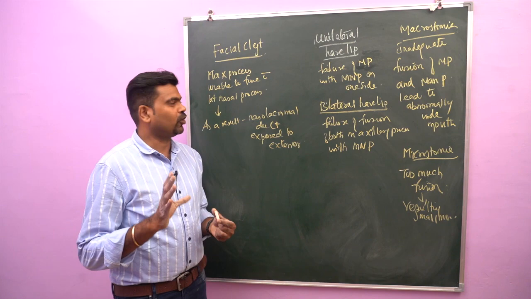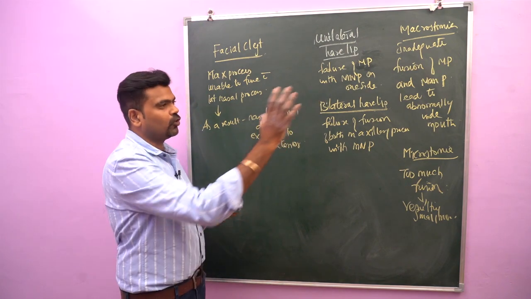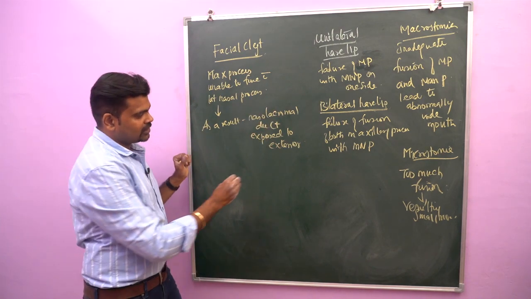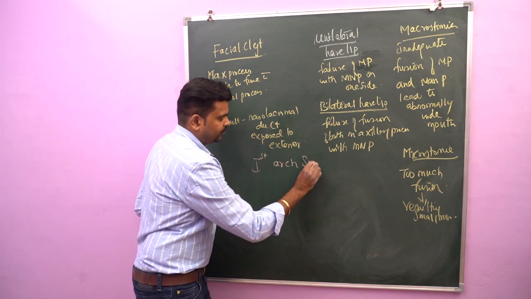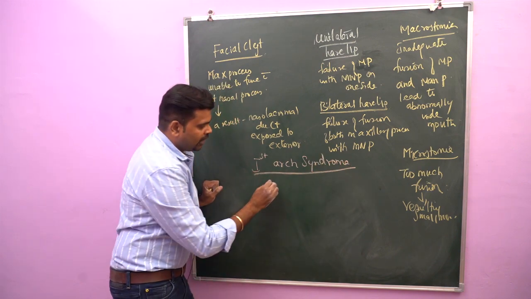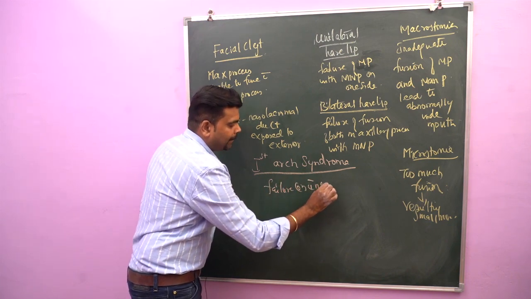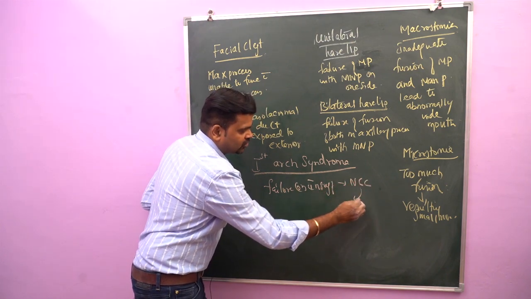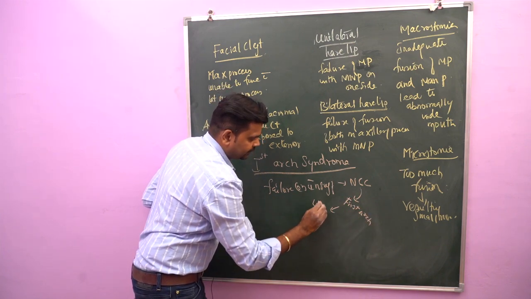So we finished the development of the face. Next we'll go to the clinical anomalies. You just want to know some clinical anomalies related to the development of the face. First, this is very, very important, called first arch syndrome. This first arch syndrome is mainly due to failure, or insufficient migration, of neural crest cells to the first arch, especially during the 4th week.